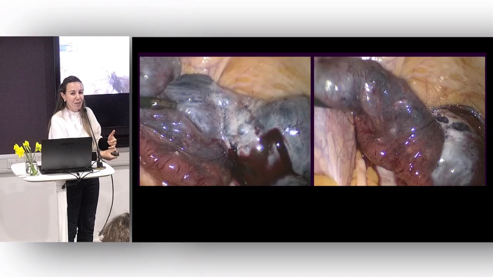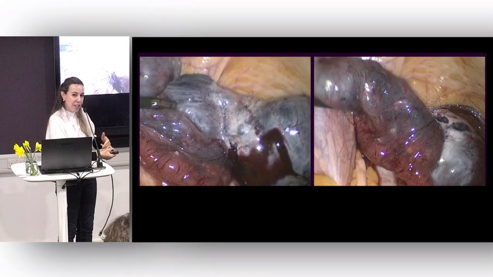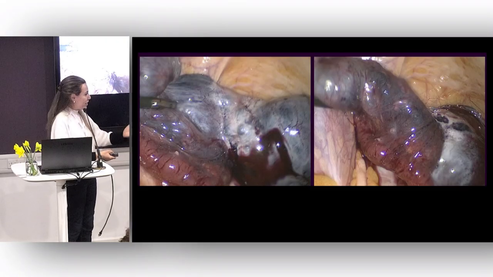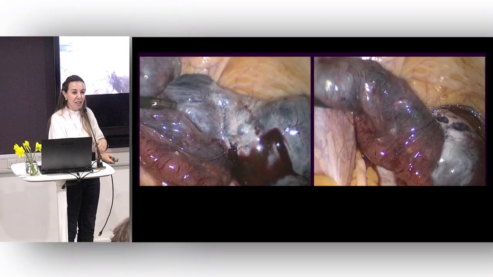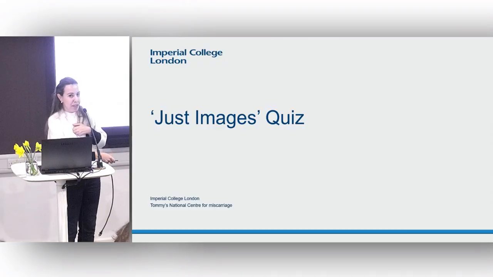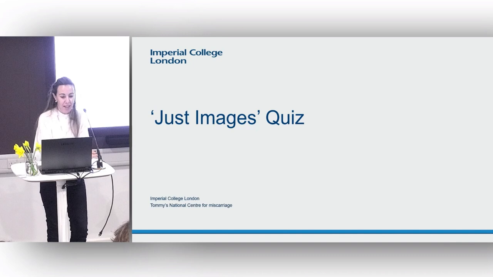Appendicitis is the commonest surgical complication. Torsion, urine infections, renal stones. We've seen kidney stones. I didn't show one, but we've had a recent case of that. So just make sure we think about other causes of abdominal pain in women who come to see us in early pregnancy. So here comes the quiz, because I've got a few minutes left.